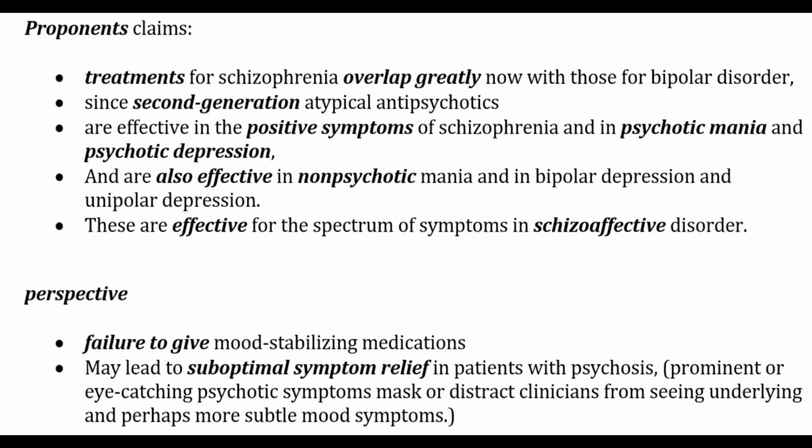Proponents of this claim that treatments of schizophrenia now overlap greatly with those of bipolar disorder, since second-generation atypical antipsychotics are effective in positive symptoms of schizophrenia, as well as in psychotic mania and psychotic depression. These are also effective in non-psychotic mania as well as bipolar and unipolar depression, and seem to be effective in the spectrum of symptoms for schizoaffective disorders. And interestingly, failure to give mood-stabilizing medication may lead to suboptimal symptom relief in patients with psychosis, as prominent or eye-catching psychotic symptoms mask or distract clinicians from seeing underlying and perhaps more subtle mood symptoms.